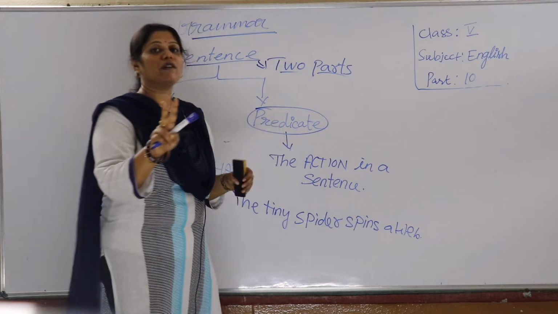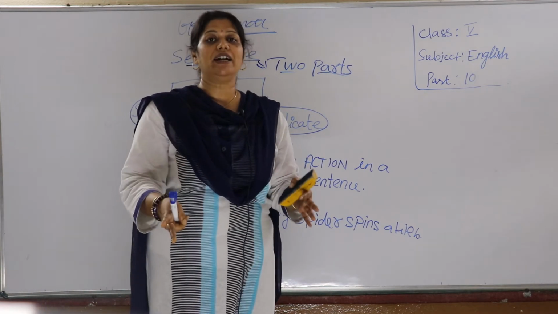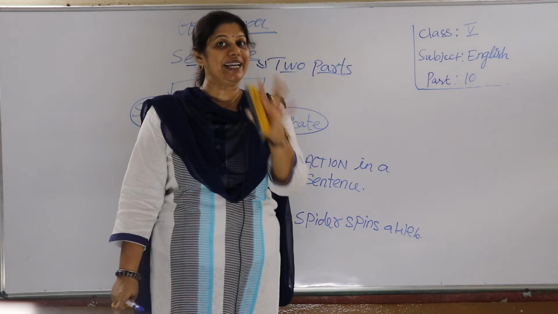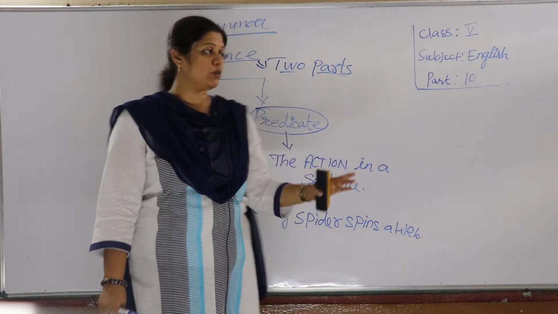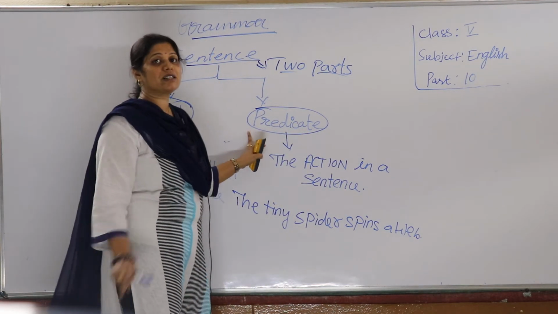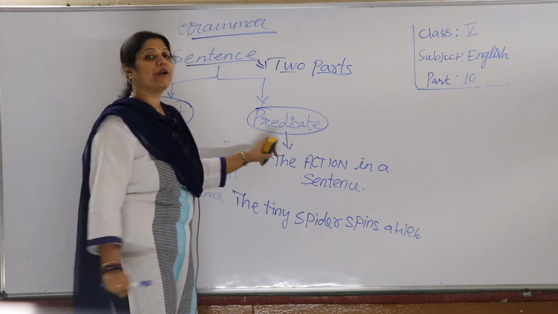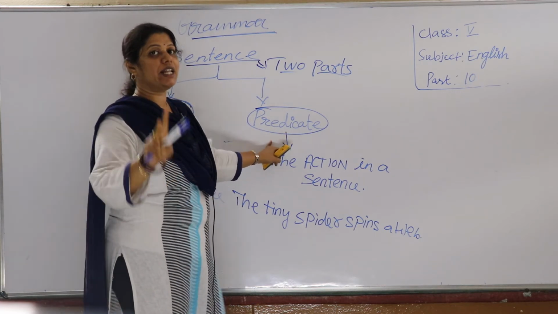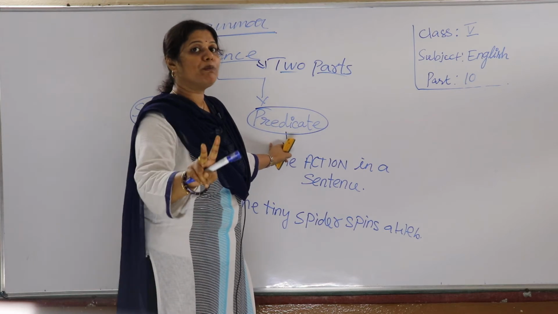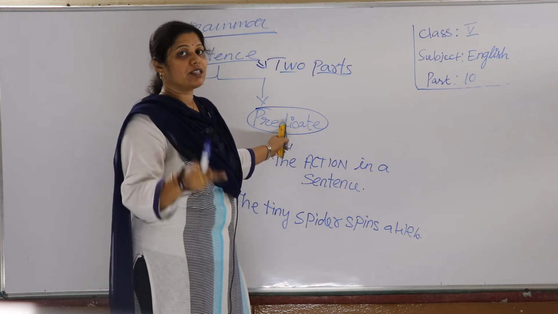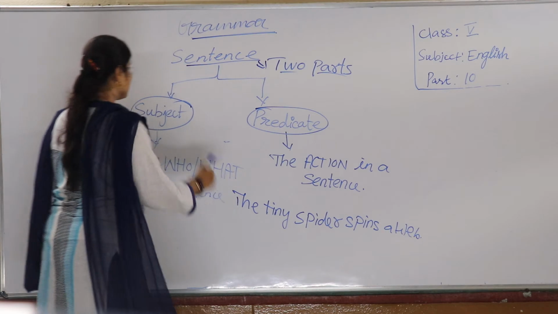What are the two parts of a sentence? Of any complete sentence. A complete sentence will have two parts. How many parts? Two parts: subject and predicate. Children, a complete sentence will have how many parts? Two parts. What are they? Subject and predicate. What is a subject?